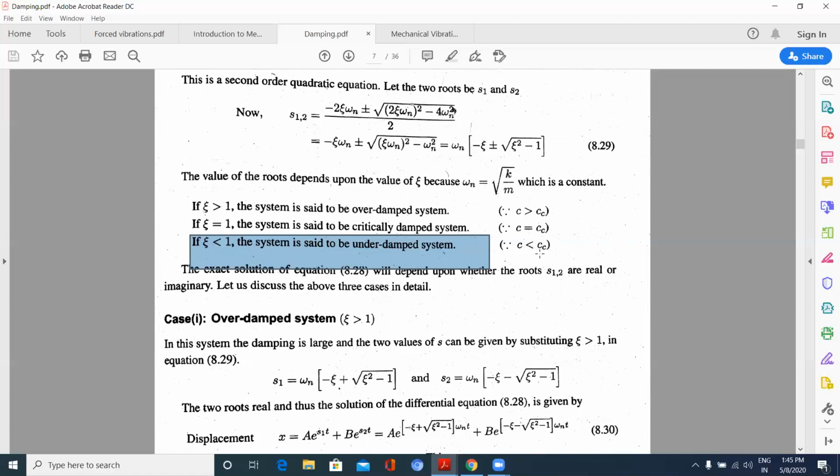If it moves up, comes to the mean position and stops, then the person will be injured. Or if it moves up and comes down slowly, that is also not preferred. For that reason, our concentration will be on checking whether zeta is less than 1 or not.